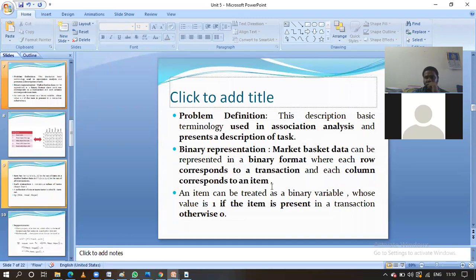In the tabulated information, one represents that the item is present, meaning that in that particular transaction, that particular person has purchased that item. Zero means they have not purchased the item. Understand this way? Next is how we are going to represent the tabulated information in the form of binary representation. You will see, and then you can easily understand. First, read this slide, guys.